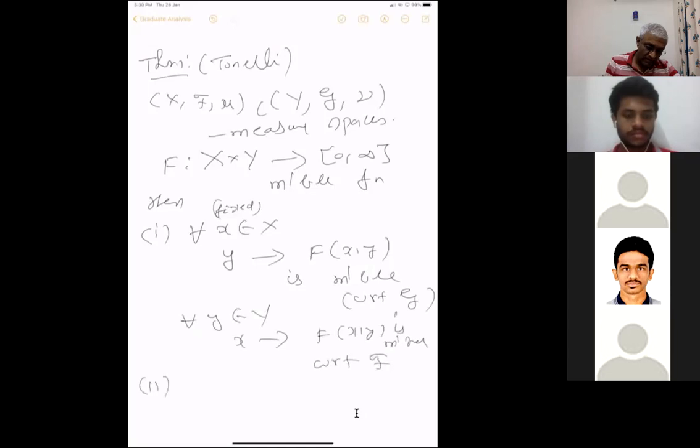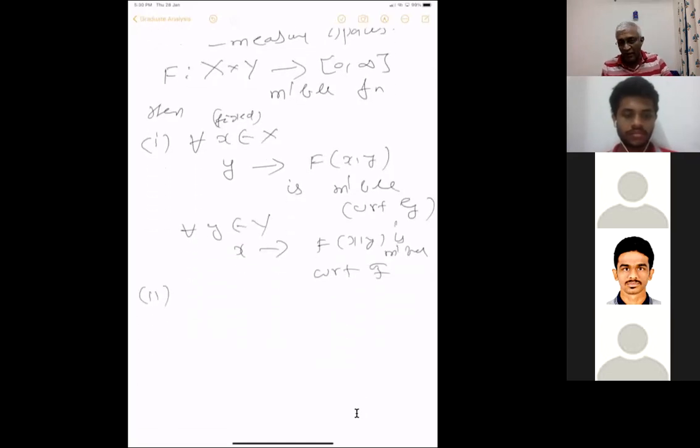Now you have two variables x and y, and you can fix x and integrate with respect to the other variable. For any fixed x, the function in y is measurable, and since it is positive, you need not worry about the existence of the integral; it can be infinity, it doesn't matter.